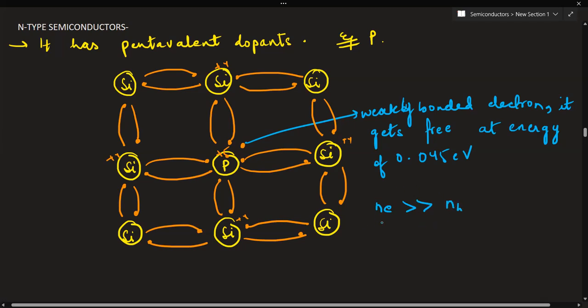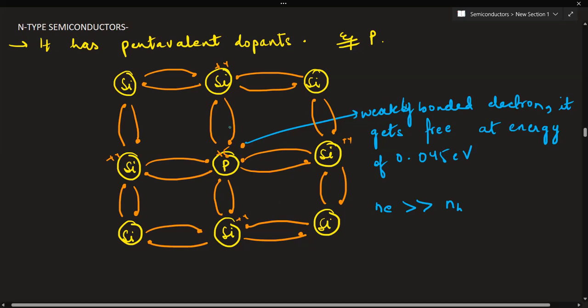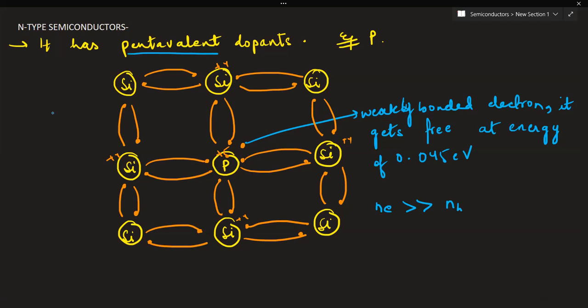So for such semiconductors, you have to understand that most of the current is carried by negatively charged electrons. The semiconductors doped with donor type impurities, meaning the dopants are pentavalent dopants, are known as N-type semiconductors, where the number of electrons is greater than the number of holes.